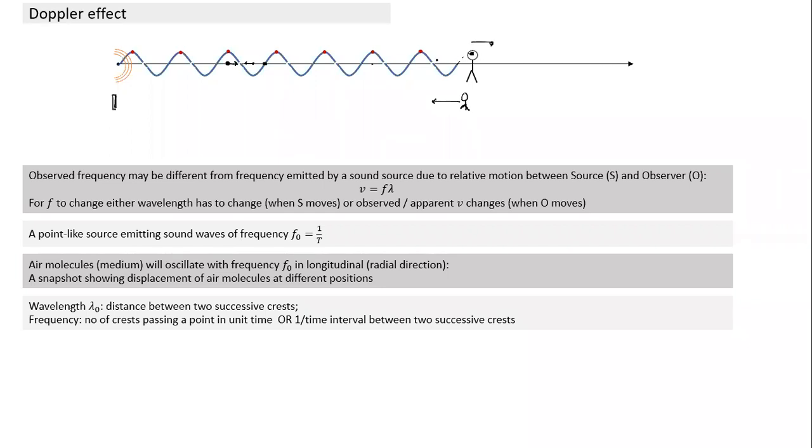And it moves as one crest, and then when the second crest reaches here, between the first crest reaching and the second crest reaching, what has happened here? The air molecule at the position of the observer has completed one full oscillation. So successive crests received at the observer position indicate one complete oscillation. So what is frequency?